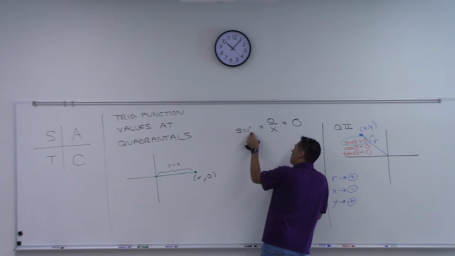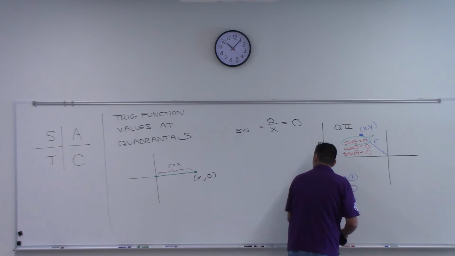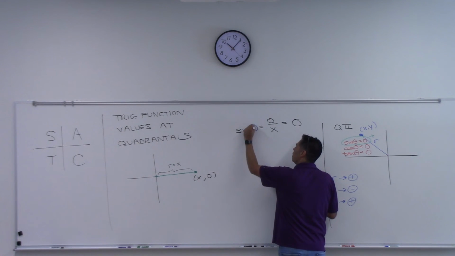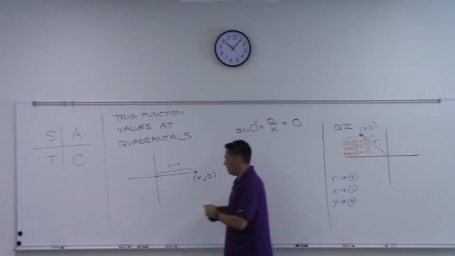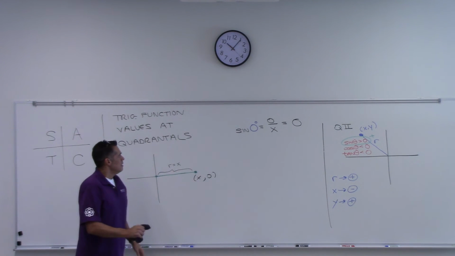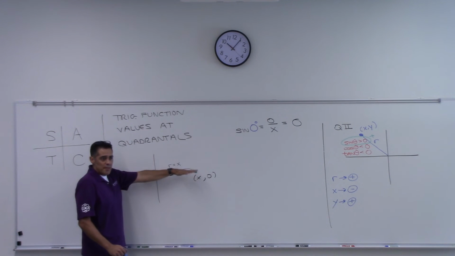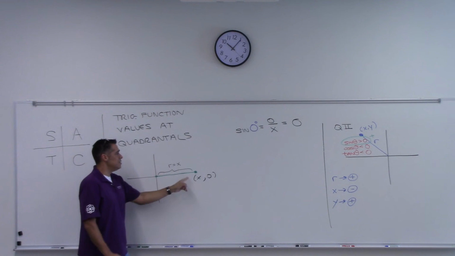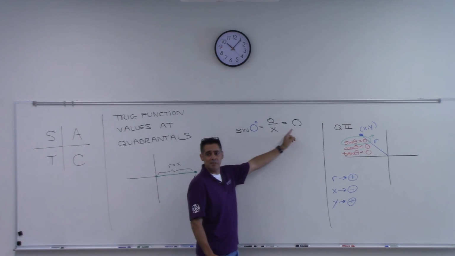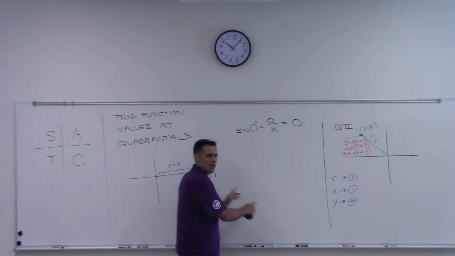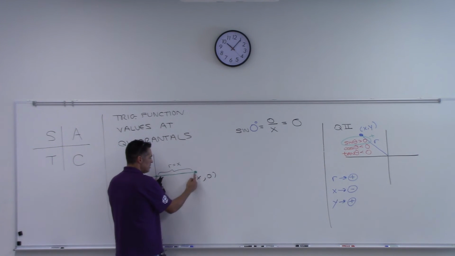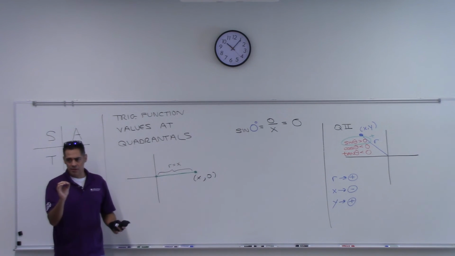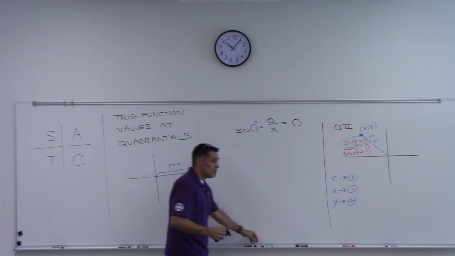I forgot to actually put the angle. We know what the angle is, don't we? This is 0 degrees. That's important, all right? This angle right here on this quadrantal, the angle is 0. And so as long as the angle is 0, sine will always be 0 because of this construction. That this will be x, and that the r will always be x, and that y divided by r will always be 0 over x, which is always going to be 0. So sine of 0 is 0.